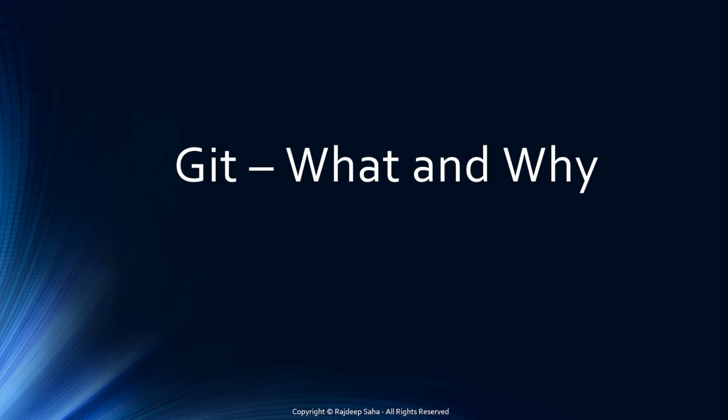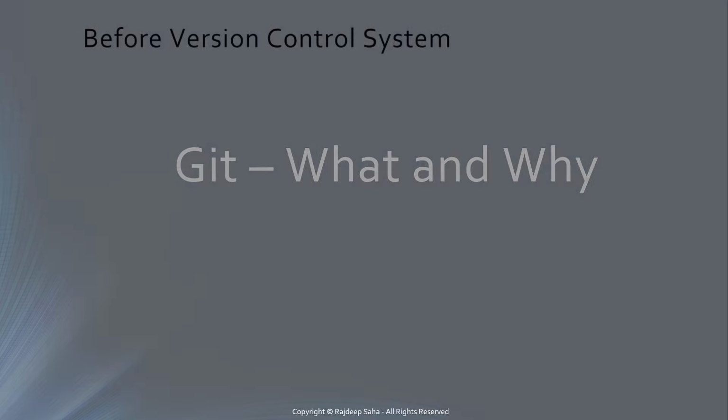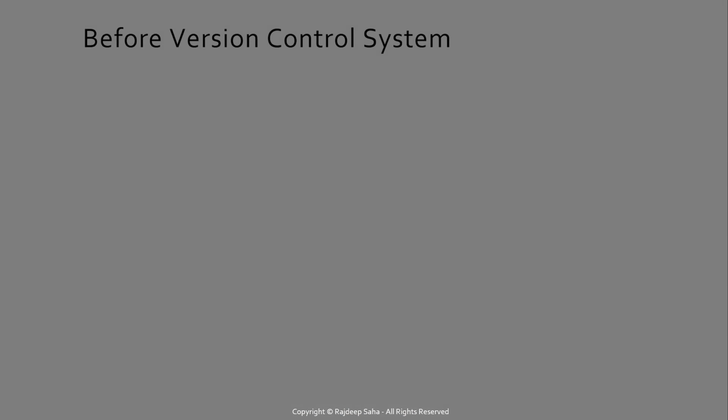What is Git and why do you need it? Git is a version control system. Before we jump into understanding what a version control system is, let's take a look at life before there was a version control system.